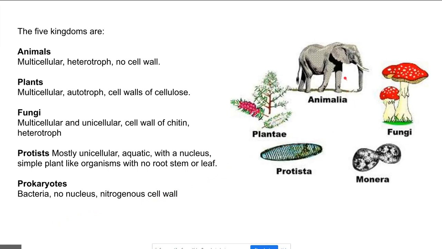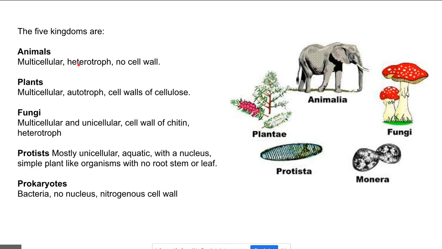Scientists have decided that we can divide living things into 5 main groups called kingdoms: the animal kingdom, the plant kingdom, the fungi kingdom, the Monera, which is the bacteria, and then I suppose everything else is put into the Protistic kingdom. Okay, if we look over here, the animal kingdom, these are all organisms that are multicellular.